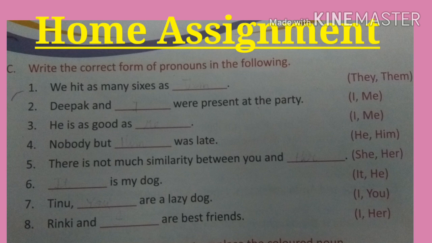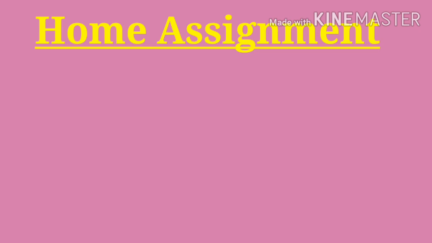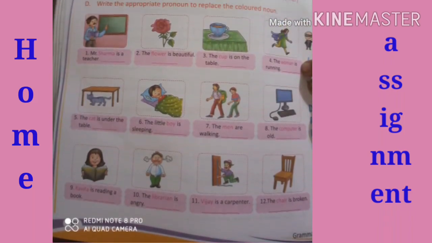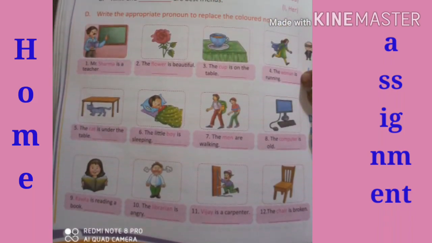Then exercise number D. See, exercise number C and D both are your home assignment. Okay. Exercise number D. Write the appropriate pronoun to replace the colored noun. See, as we have done exercise number A, whatever word is here, instead of that noun we have to use a pronoun. So in this exercise also a colored word is given, meaning a noun is given, and you have to write a pronoun instead of that noun. Okay, I think this exercise will be clear to you.